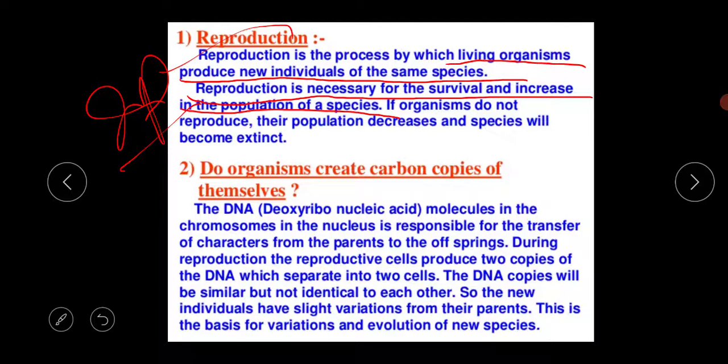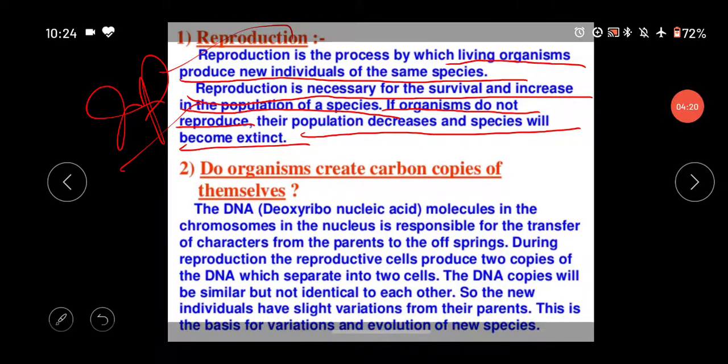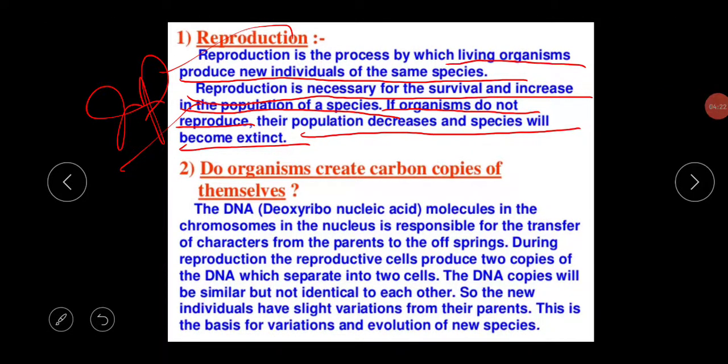Reproduction is very much important for the survival and increase in the population of a species. If organisms do not reproduce, their population decreases and the species will become extinct. Suppose reproduction is not there in our life, then what happens? Life would be stagnant at a certain point.